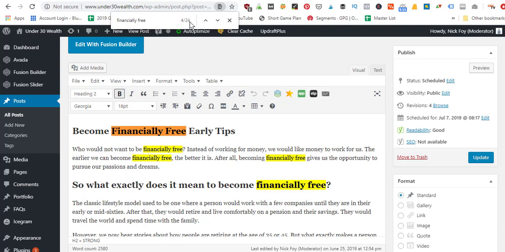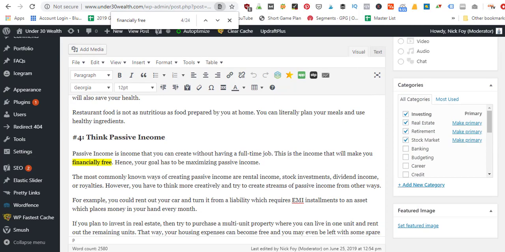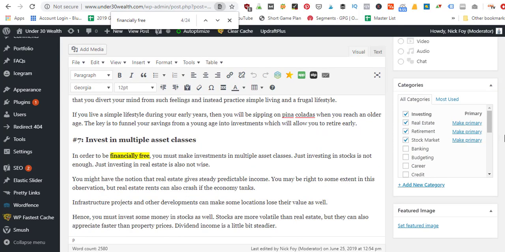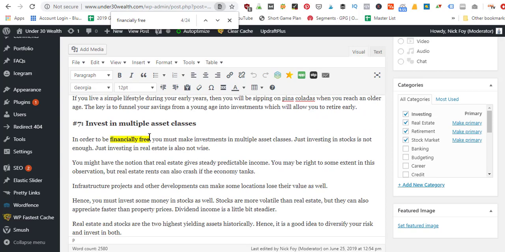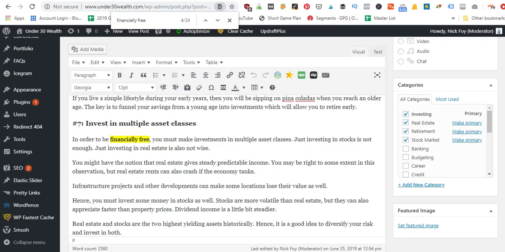So if we would have used that 52 times, that's getting pretty close to that 2% keyword density, and that's getting a little too much. But right now at 24 times that we use this keyword phrase, that's a pretty good density. That way it gives Google multiple opportunities to screen your article and see that that word shows up time and time again. And that helps let Google know what your article is about, so that when people type the word financially free into Google, it gives your article the best chance of showing up for that phrase, since you use that keyword multiple times sprinkled throughout your article.